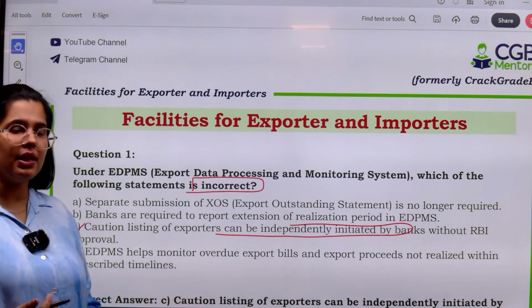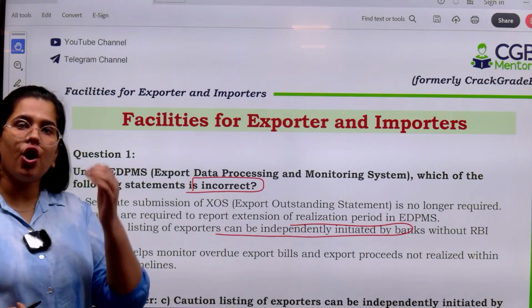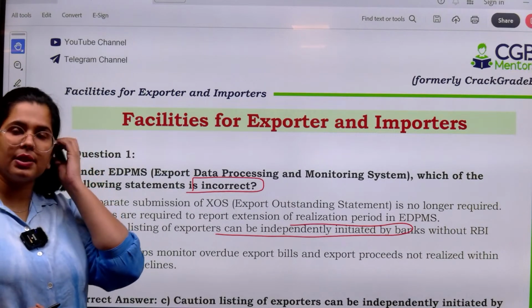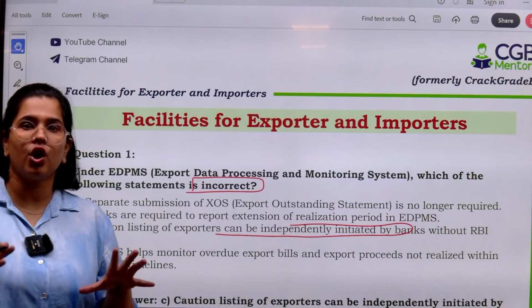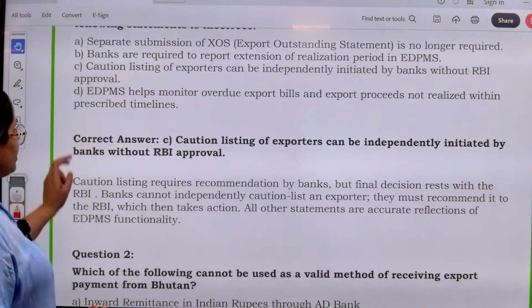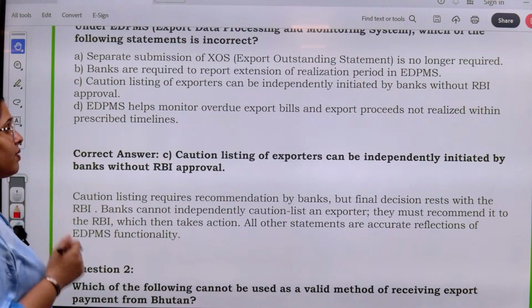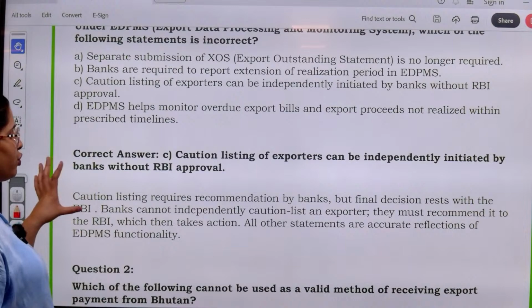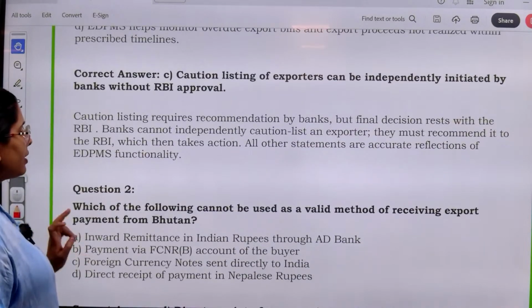Caution listing means, if there is risk related to the realization of payments and other kinds of risk, the bank can only recommend to RBI, it cannot initiate the caution listing of the exporter on its own. So remember this, caution listing requires recommendation by banks, but the final decision is with RBI. The rest are the correct options.